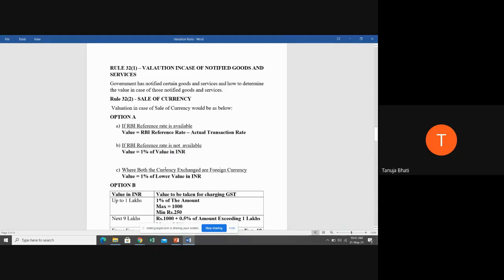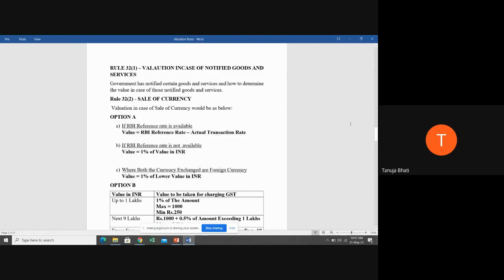currency. Third is where both the currencies exchanged are foreign currency. Indian currency is not exchanged at all. Then what you're going to do is get both the currencies' value in Indian rupees, see the lower of the values in Indian rupees, and take 1% of it as the value for charging GST. Is option A clear to everyone, students? Yes, ma'am. Okay.